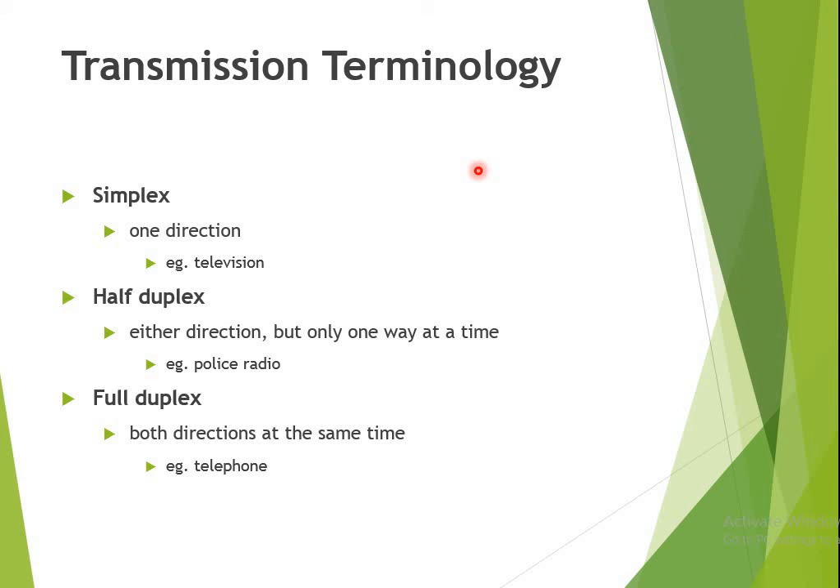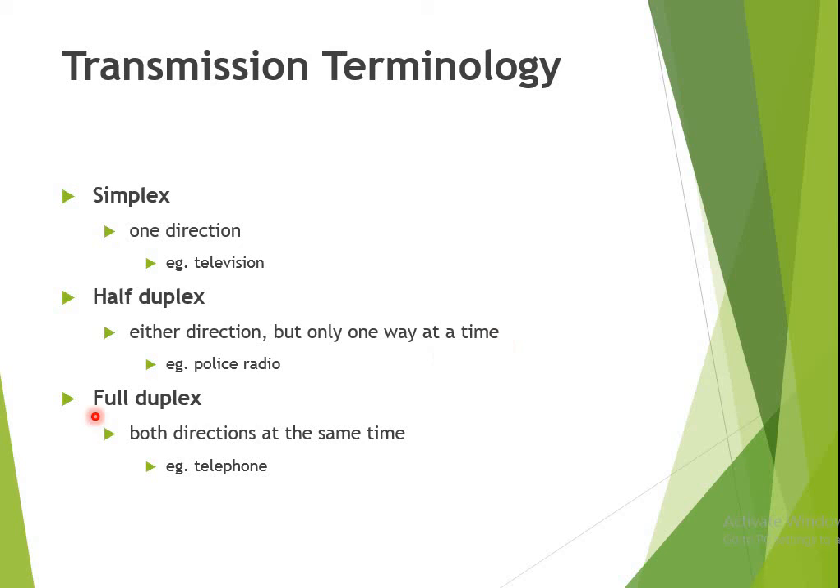The next type of transmission terminology is simplex, half duplex and full duplex. It depends upon the direction of transmission. Simplex is one directional: the transmitter transmits the signal and the receiver only receives the signal. So it is one way of communication. An example is television. Half duplex is either direction but only one way at a time, meaning either the transmitter or the receiver will transmit the data. In this case we are not using separate transmitters and receivers, but transceivers, meaning the device acts as a transmitter and as a receiver, but one at a time.